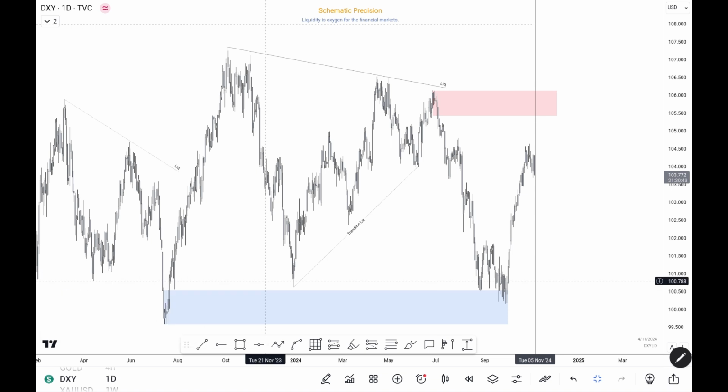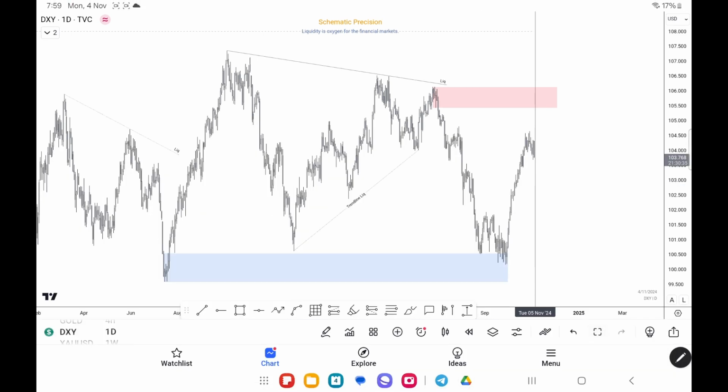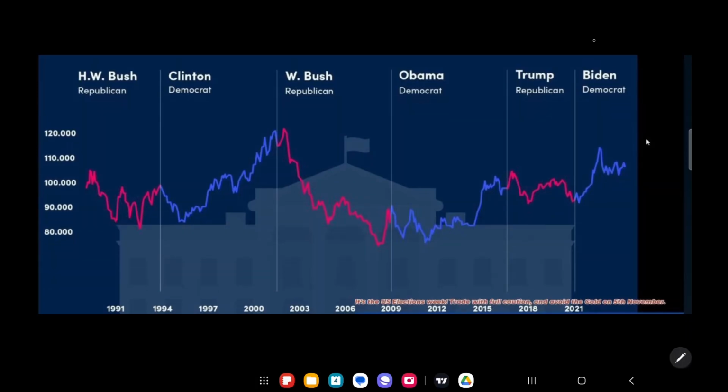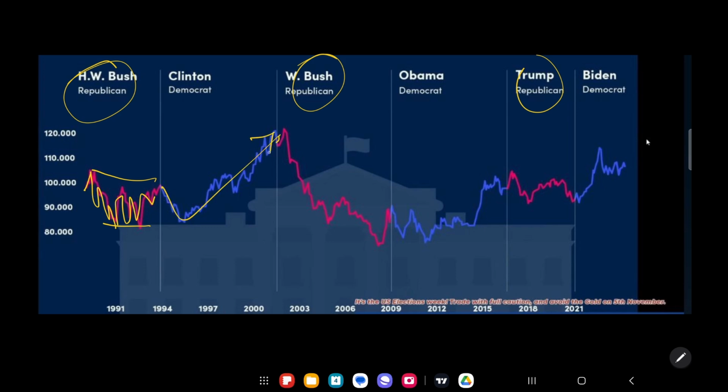And if I talk about the previous data, how the dollar index has performed under the Democrats and Republicans in the USA, look at this interesting chart I found on the internet. Every time a Republican comes in as US president, the dollar is either bearish or stable. Like here in 1994, the dollar was almost stable, but whenever a Democrat comes, it shoots up.